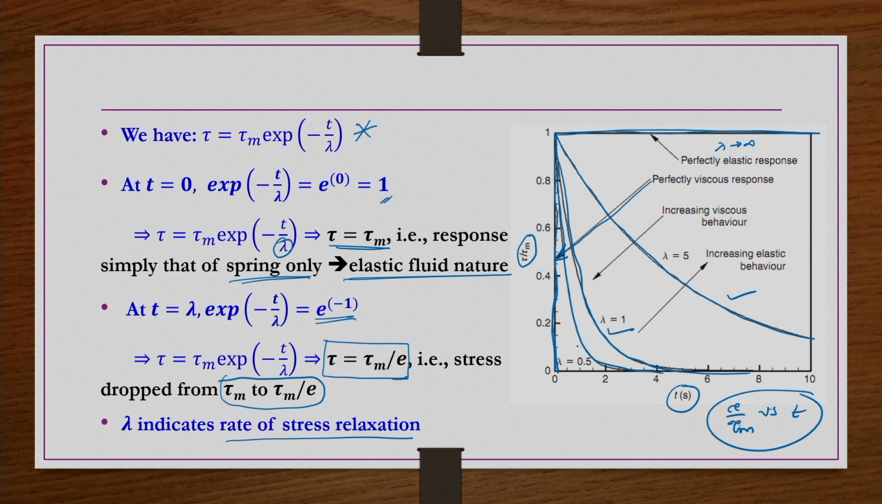When lambda is equal to 0.5, you can have this behavior, right. So what we can see, when lambda is decreasing, viscous behavior is increasing. When lambda is increasing, elastic behavior is increasing for that material. So, lambda is a kind of characteristic of a material, which indicates how strongly elastic that material is. If it is a large value, then it is a highly elastic material.